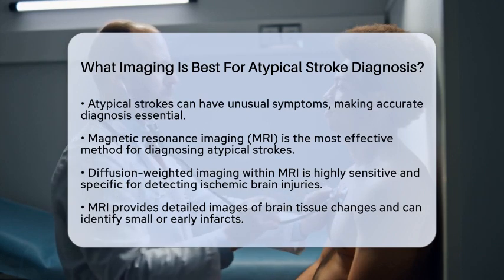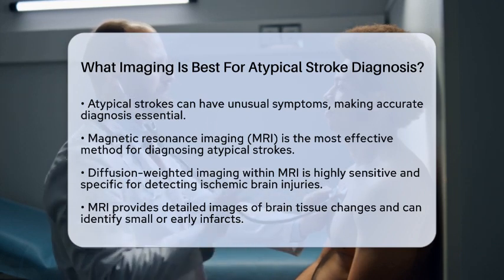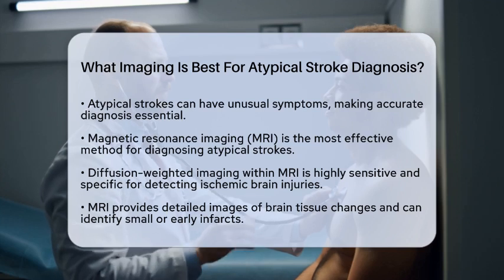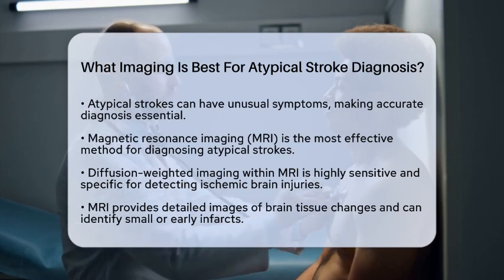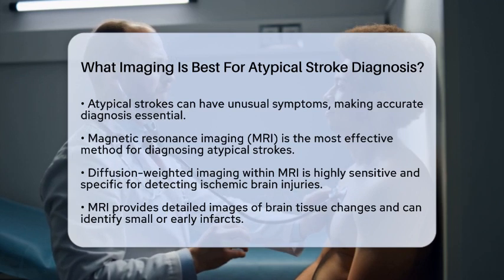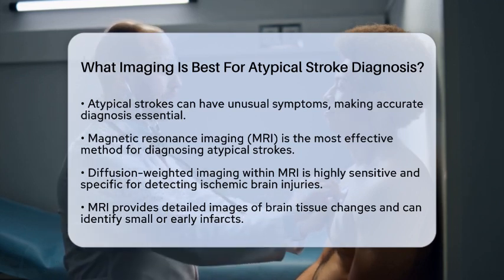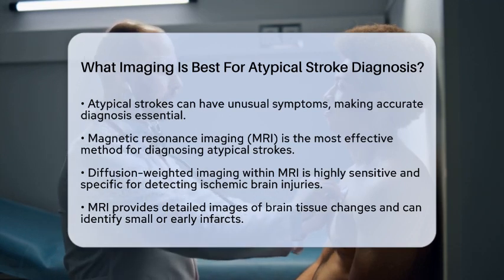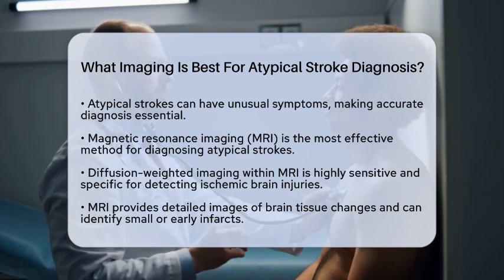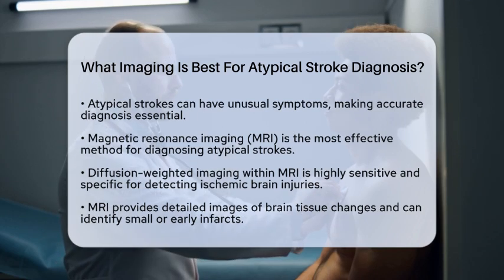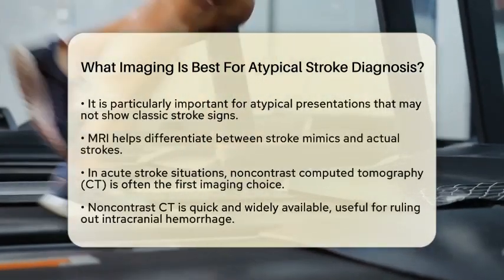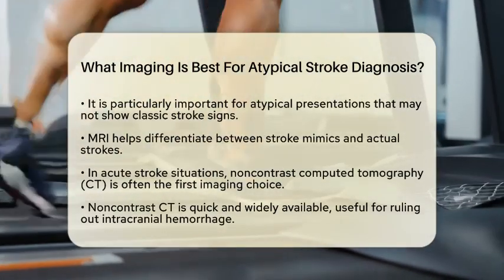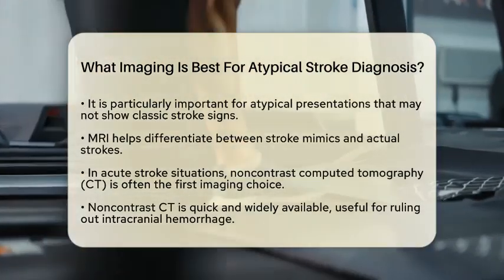This method is highly sensitive and specific for detecting ischemic brain injuries, even when the symptoms are subtle or atypical. Magnetic resonance imaging provides detailed images of brain tissue changes. It can identify small or early infarcts that might be missed by other imaging techniques. This is especially important for atypical presentations, where symptoms may not align with classic stroke signs. MRI helps differentiate stroke mimics, which are conditions that can resemble a stroke but are not strokes, from actual strokes.